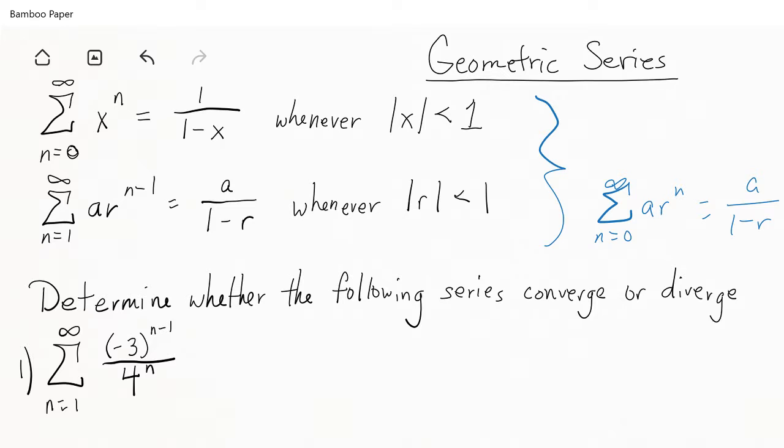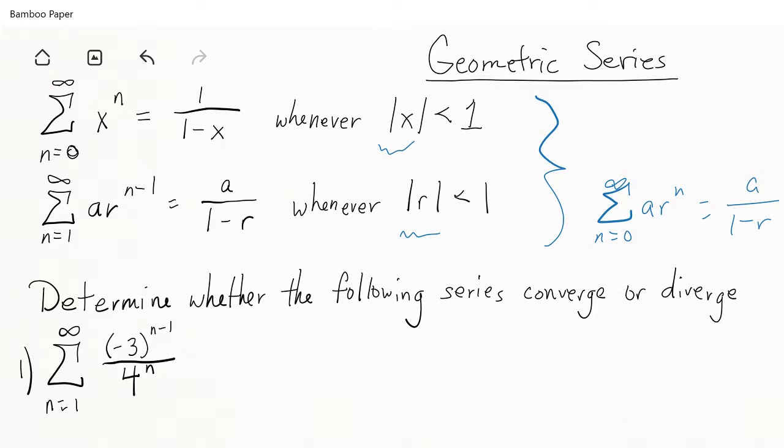Let's see what we got. And so we have to determine whether the following series converge or diverge. So this isn't even asking for what value it goes to. So all we really need to check for is what is the actual value. Are we dealing with x? Are we dealing with r? What does this thing look like? And we can go from there.